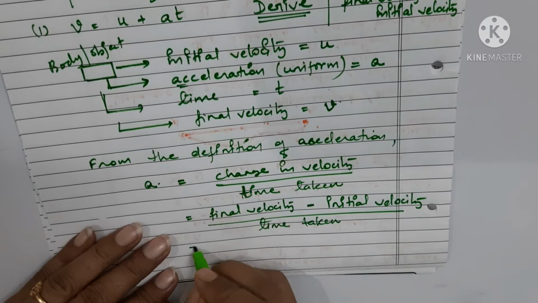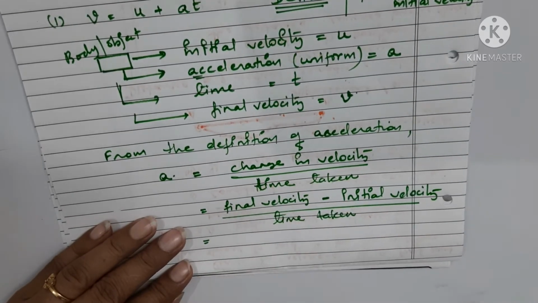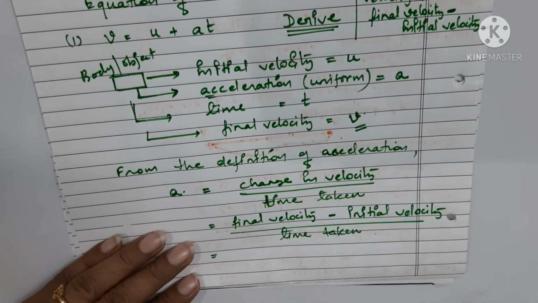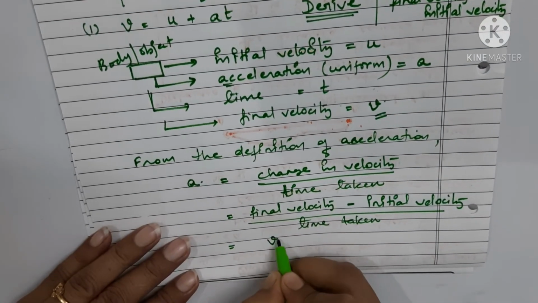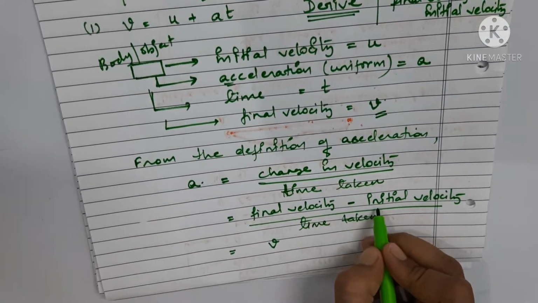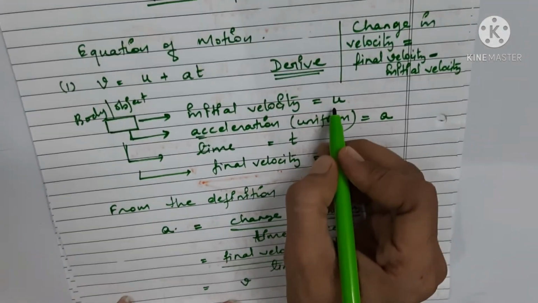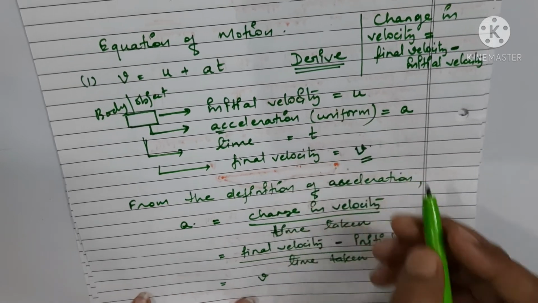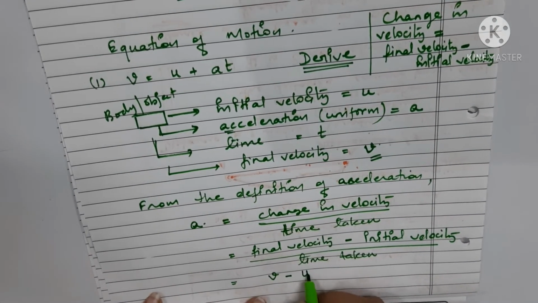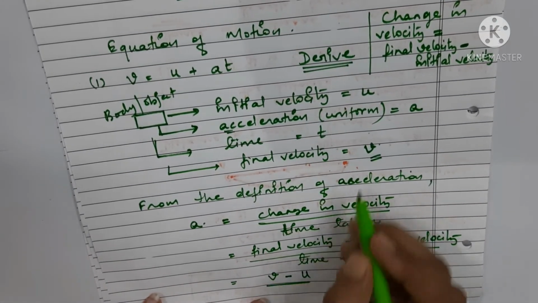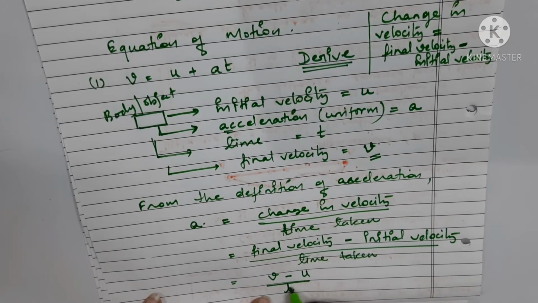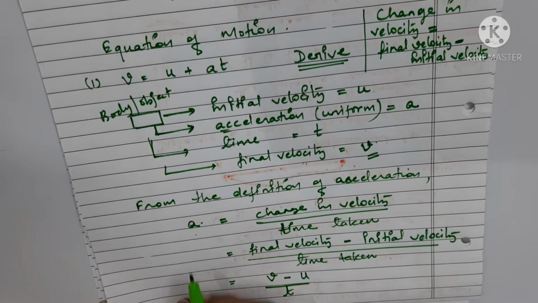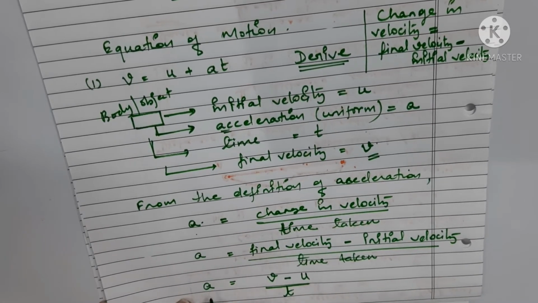Now let us put it into the symbols. So final velocity, we have taken final velocity as v. So we can write here v. What is the initial velocity here? We have supposed initial velocity as u. So it will be minus u, and time taken is t. Now you can see that here it is a, acceleration.